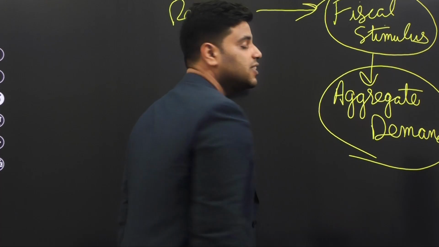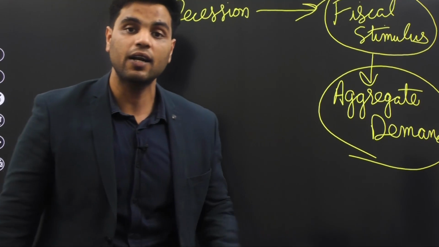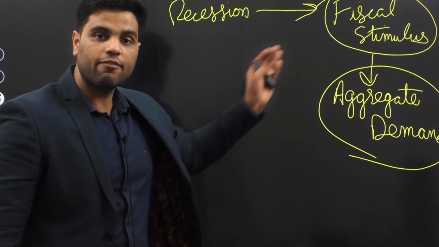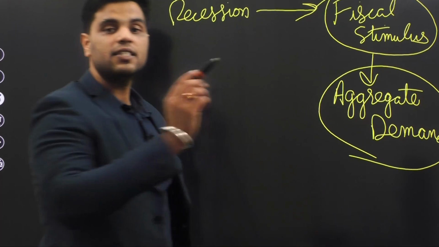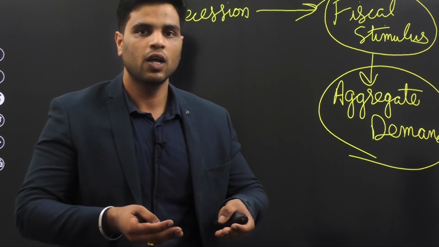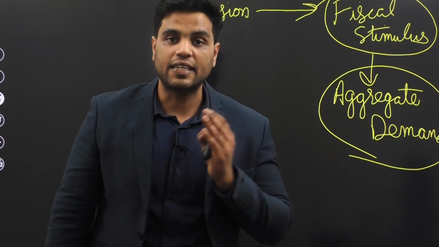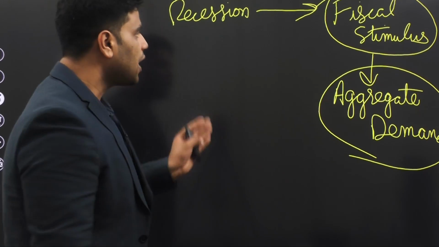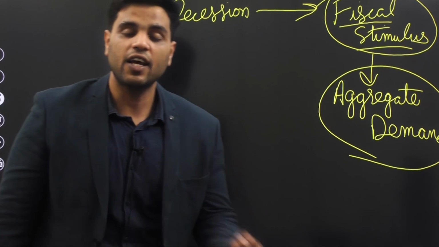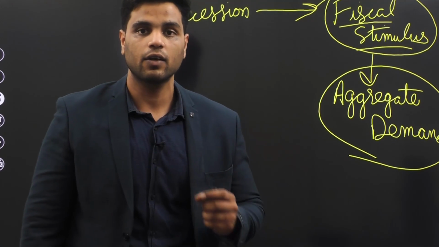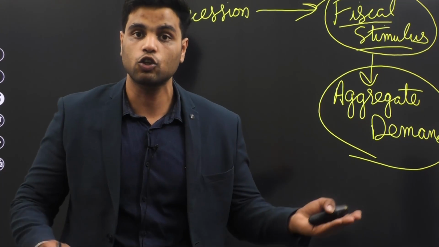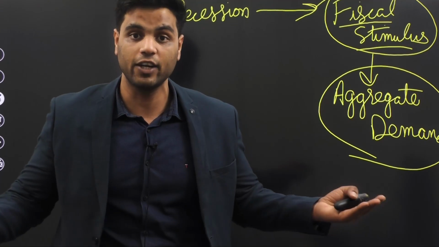Because during recessions, demand levels are down, and when demand levels are down, well, the economy cannot bounce back. So fiscal stimulus is given to improve aggregate demand levels, and when aggregate demand levels improve, well, the economy starts to recover. Now, the other countries, especially the developed countries, started with their massive fiscal stimulus programs to save their economies from the pandemic. Right? Because they also enforced lockdowns. There were also lockdowns in USA, UK, everywhere in Europe.